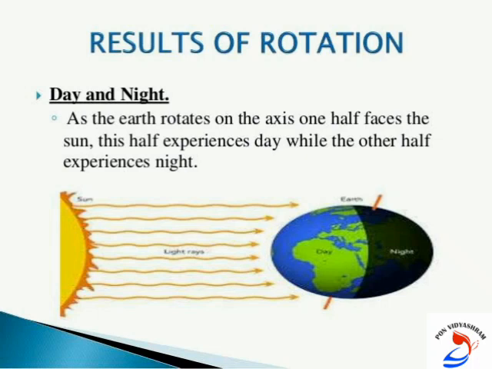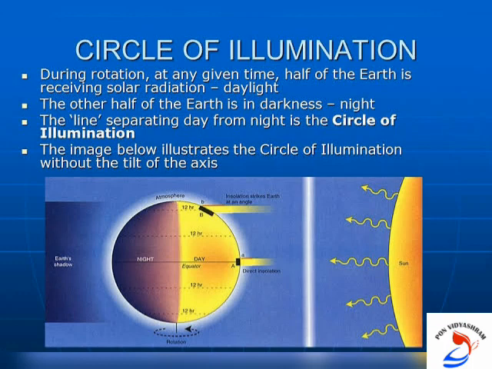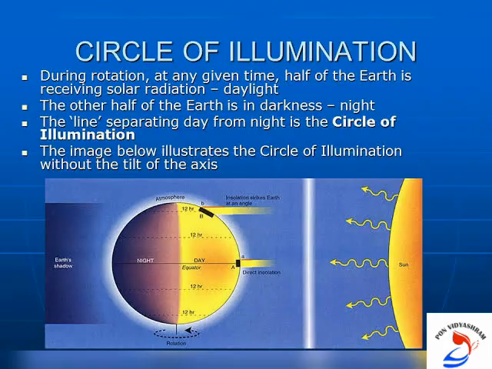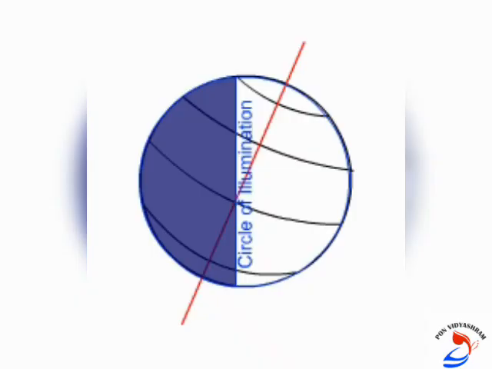The circle that divides the day from the night on the globe is called the circle of illumination. This circle does not coincide with the axis. If you see this picture, you can clearly see that the axis does not coincide with the circle of illumination. What is the circle of illumination?